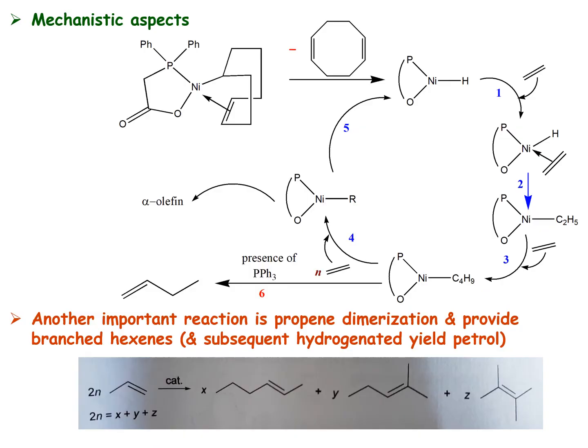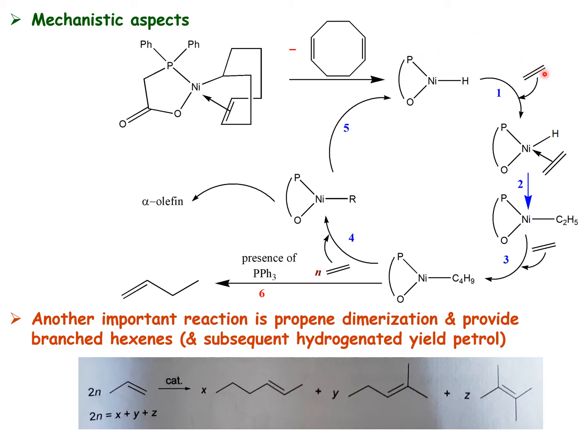And here is the mechanism aspect. There are different types of nickel catalysts used, like nickel COD, that is cyclooctadiene, or nickel butadiene complex or nickel allyl complex. These are some of the complexes that have been used. Here another example is the SHOP process, where the nickel complex, in the initial step, loses the cyclooctadiene, forming a metal alkyl, which will convert into a metal hydride. This is what I said, the active species will be the metal hydride.